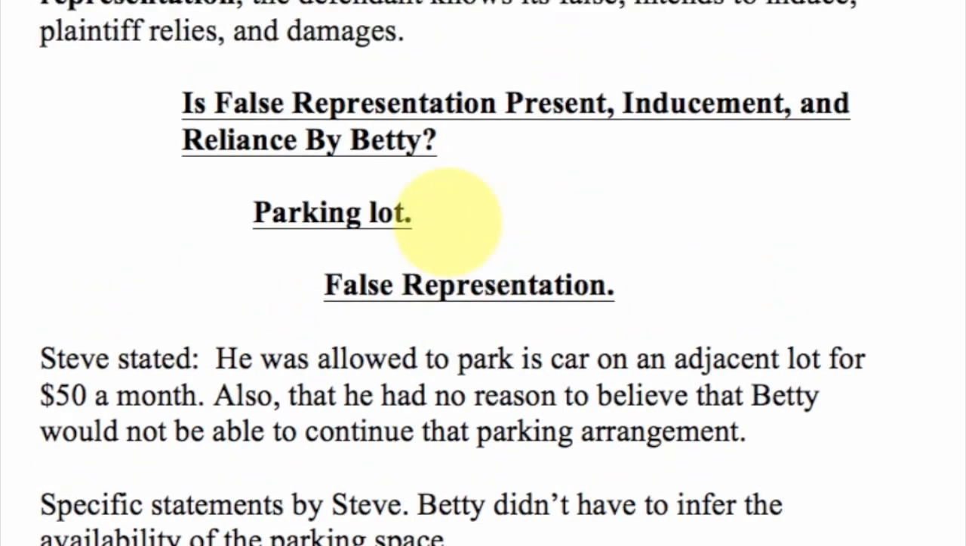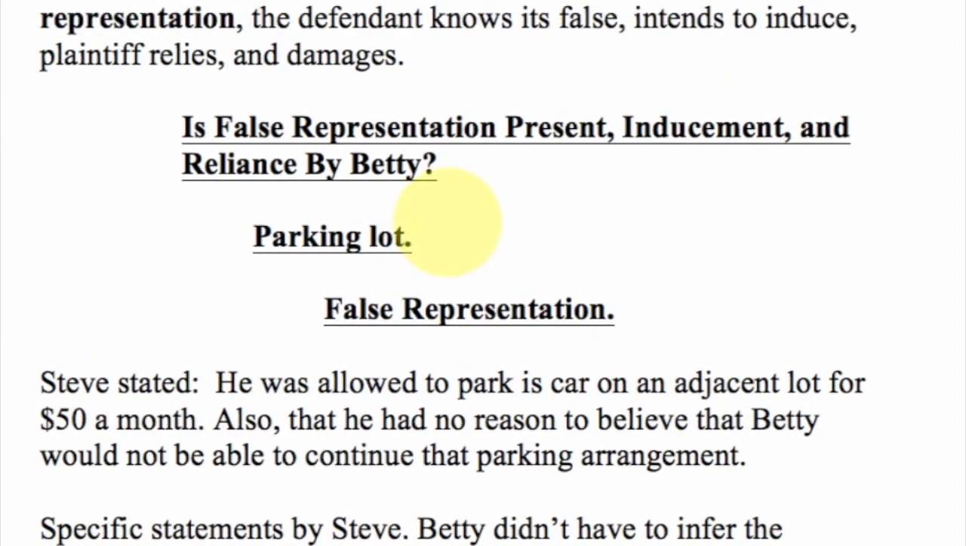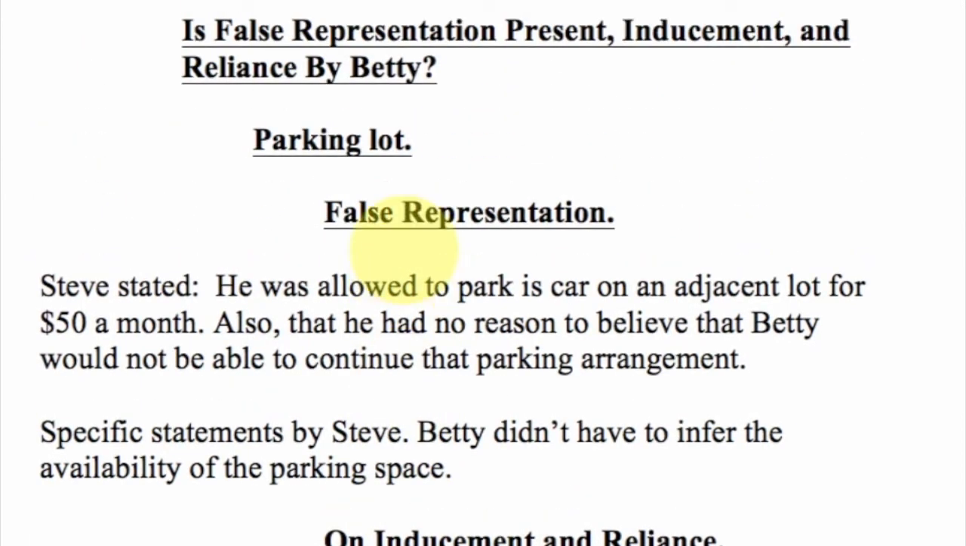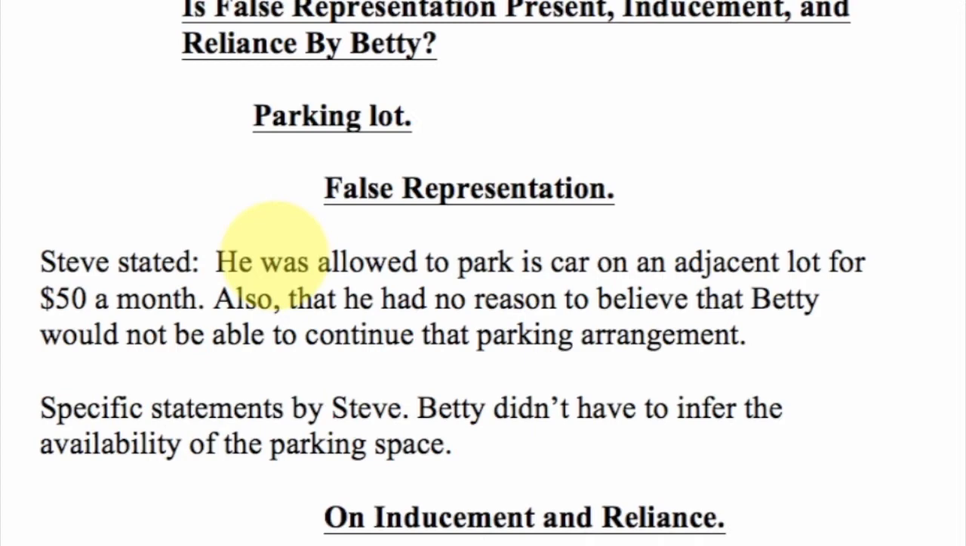So let's go ahead, and I know there was a parking lot issue here, and also there was a murder issue. So let's talk first about the parking lot. And of course we're looking at the false representation, and Steve stated that he was allowed to park a car in an adjacent lot for $50 a month, and also that he had no reason to believe that Betty would not be able to continue the parking arrangement. So was there a specific statement by Steve? Again, we want to make sure that it was not inferred, because then Betty would have a hard time against Steve if that's the case. But here it seems like it was very specific.